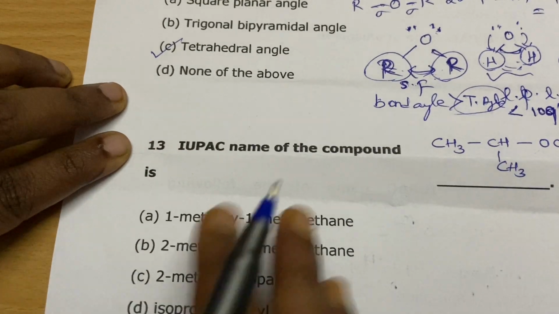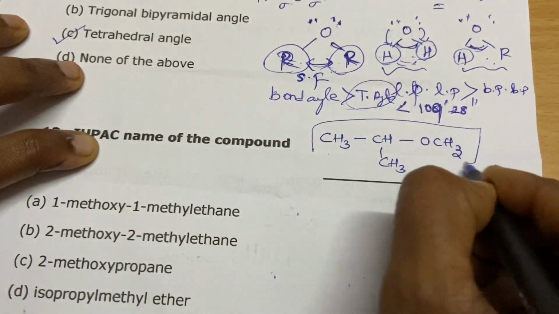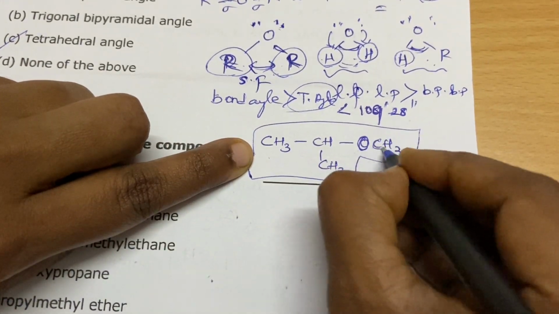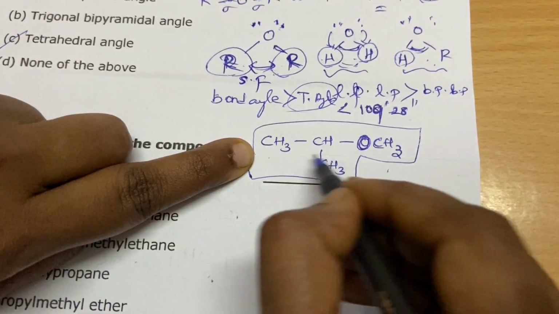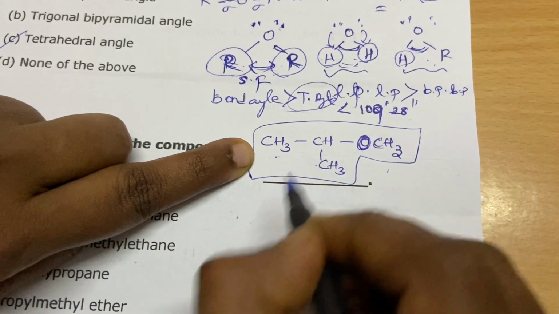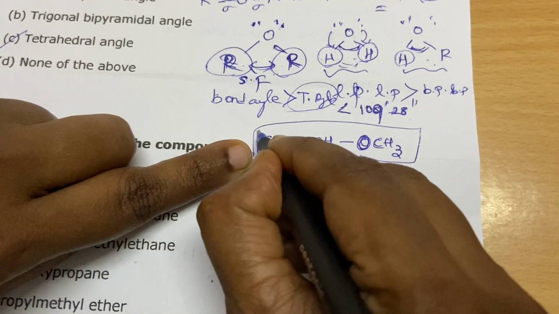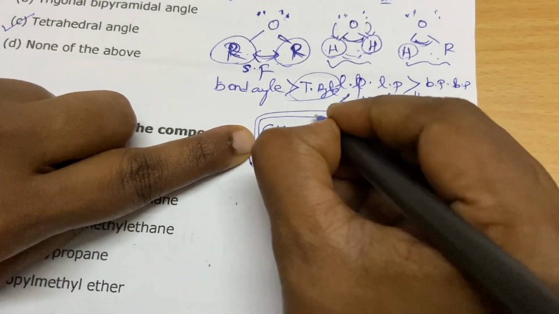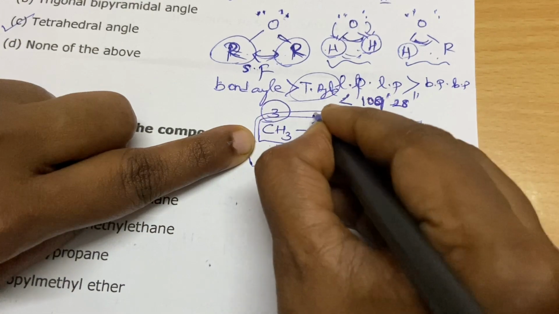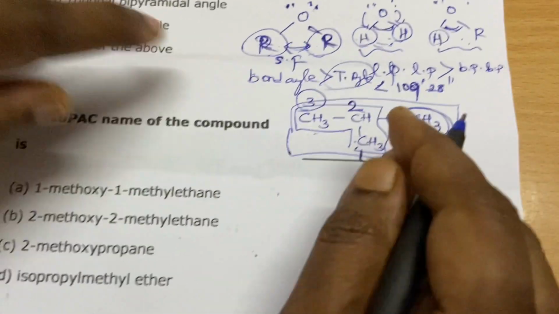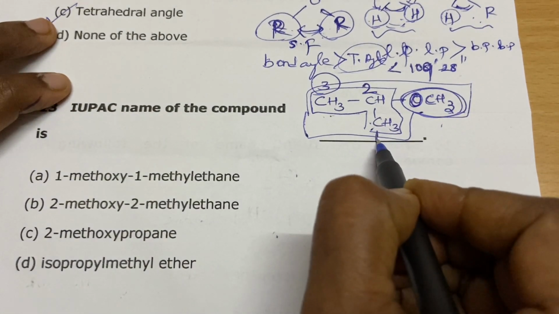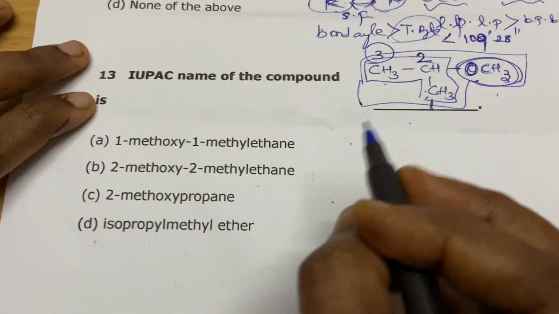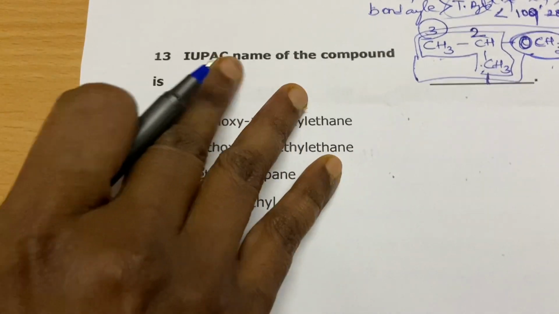So the IUPAC name of this compound: here also this is an ether molecule. On either side of oxygen, which part has more carbon atoms? This one. So I am going to take this chain as my parent chain. So 1, 2, 3. In the 2 position, what group is attached? Methoxy. So what is the root name? 3 carbon atoms are there, so propane. 2-methoxypropane. So this is the answer.